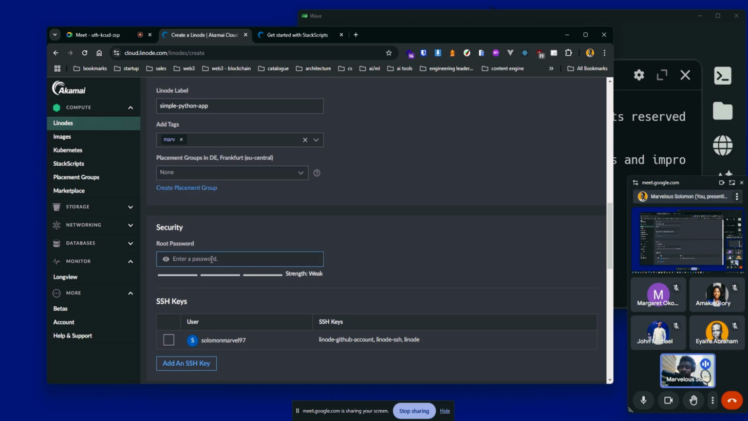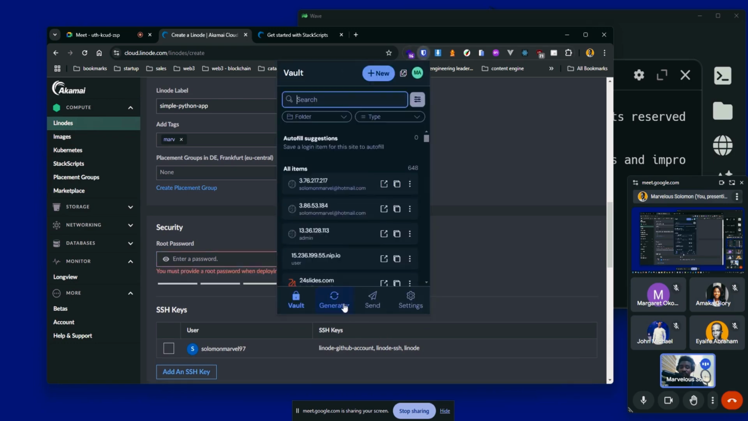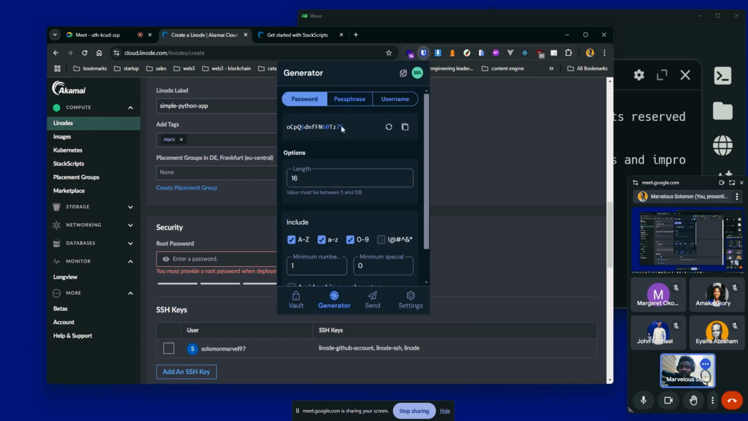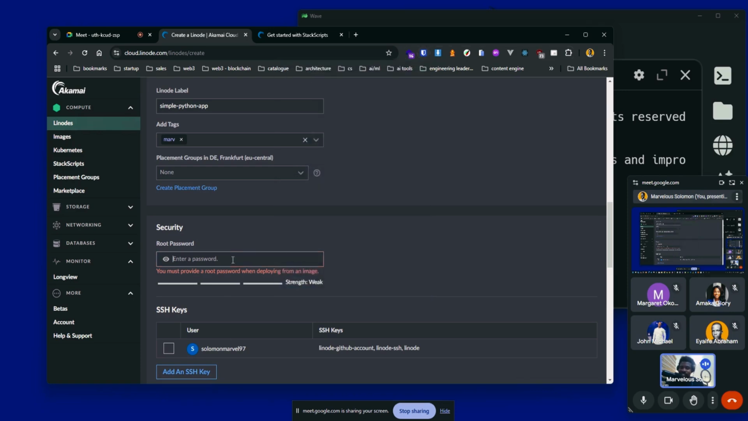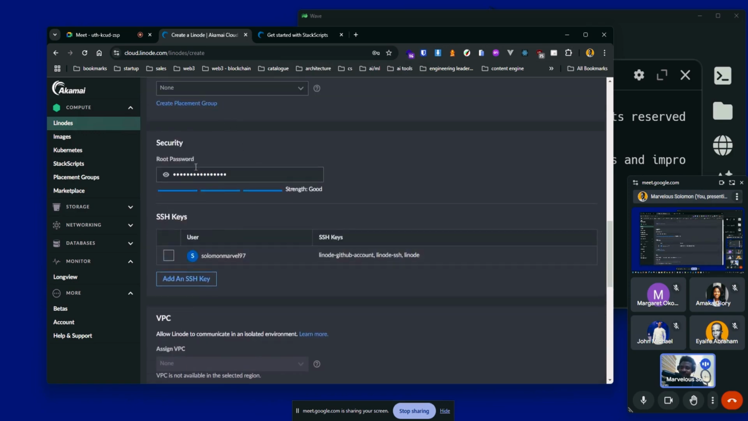Okay, so I can enter a root password, something strong, but I usually just go to Bitwarden, and I generate a password. So I go to generator, and I can get a password from here and make it more difficult, but you have to make sure you save this somewhere, because it's going to haunt you if you don't remember it.